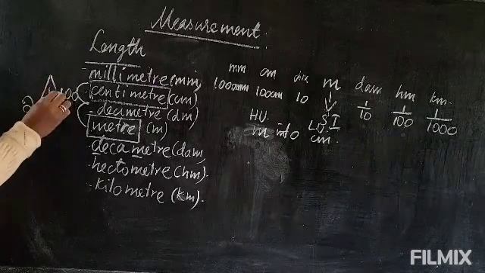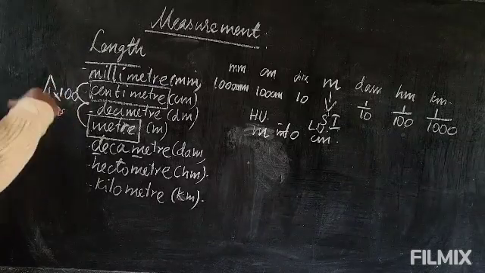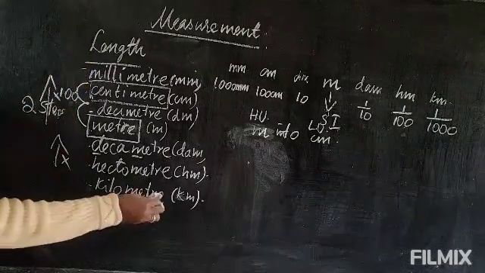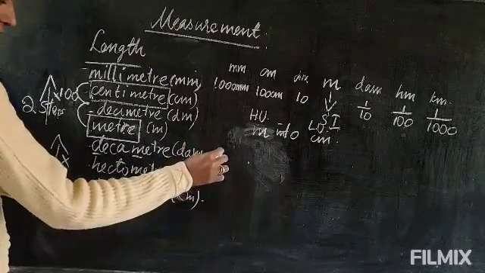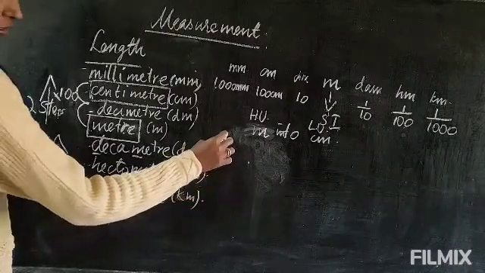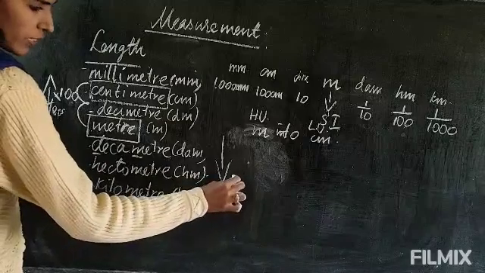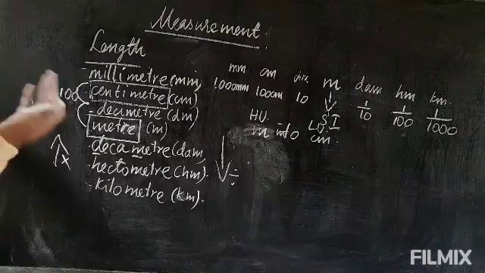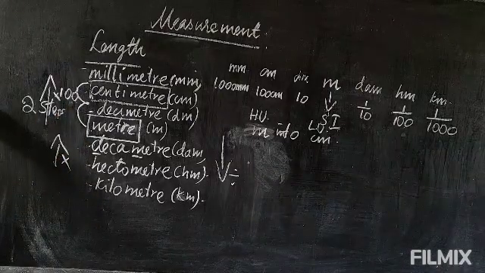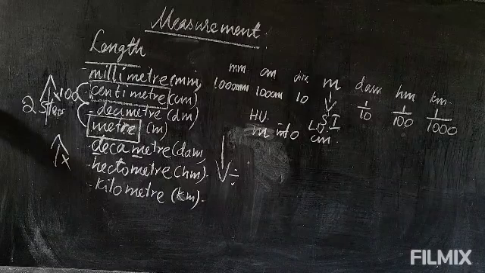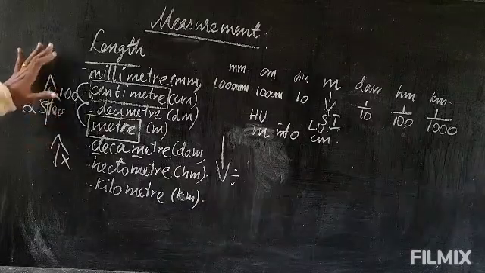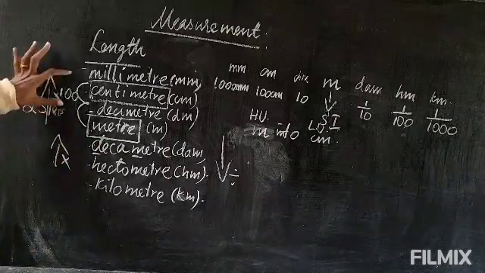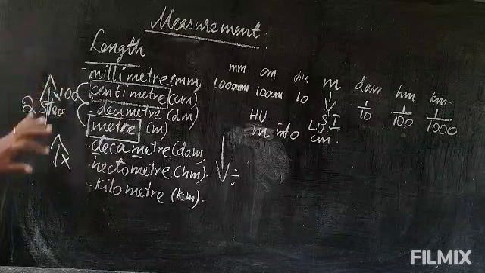Okay. And when you go upward, it is multiplied. Upward means multiplied. When you come downward, it is divide. Sorry, I made a mistake. Meter into centimeter, correct only. When you go upward, multiply. When you come downward, it is divide. Correct only. So when you go 2 steps, two zeros. When you go 3 steps, it will be three zeros.